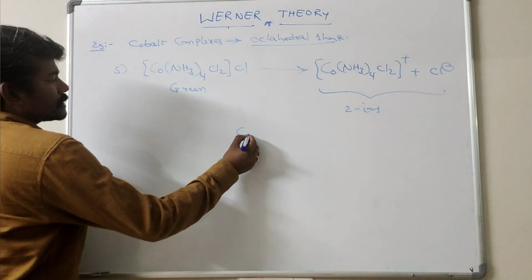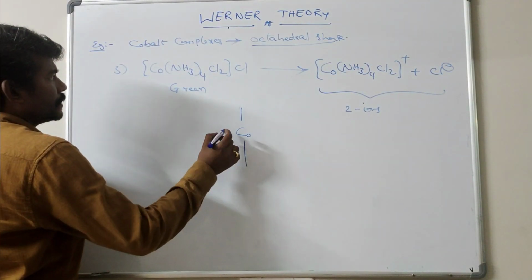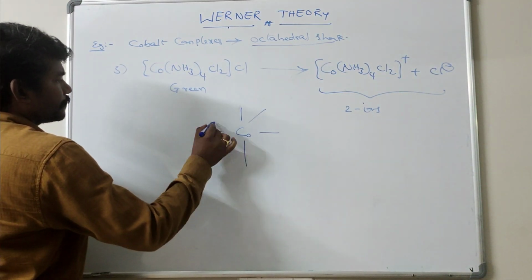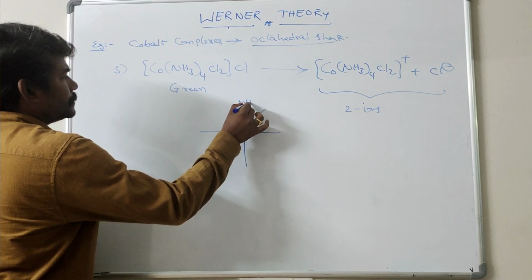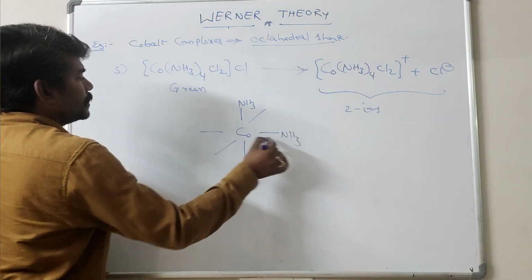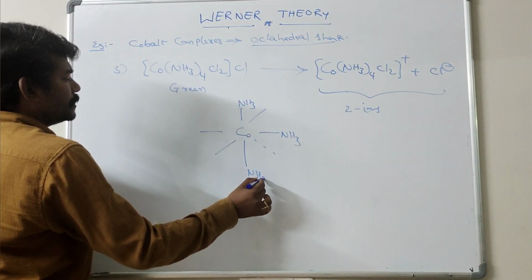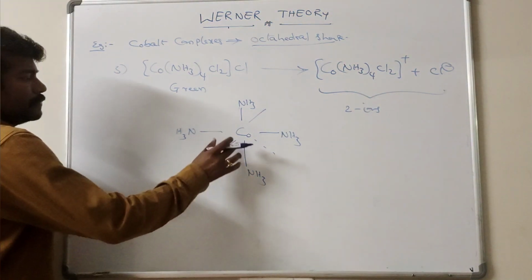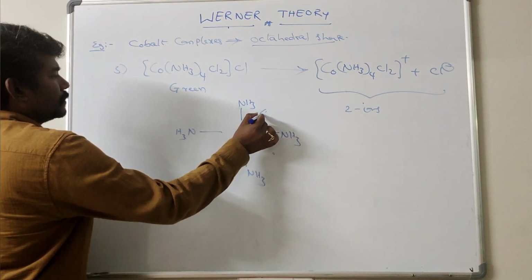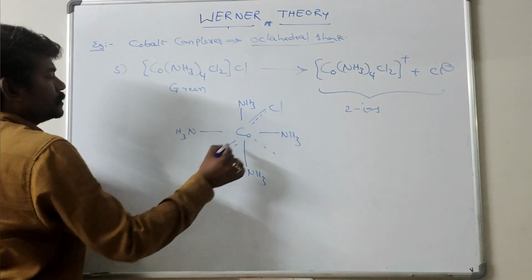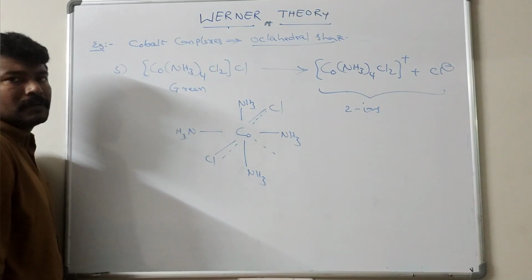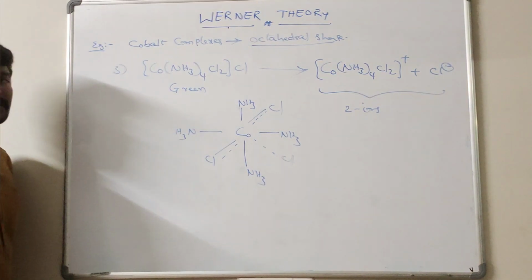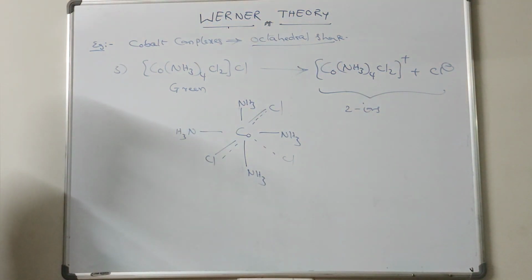Let us see the structure. There are NH3 and NH3. 4 NH3 ligands are linked with secondary valency. 2 Cl ligands are linked with both primary and secondary valency. 1 Cl chloroligand is linked with only primary valency.